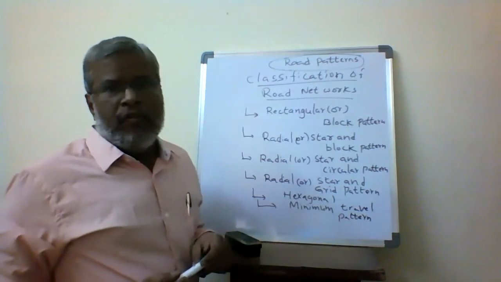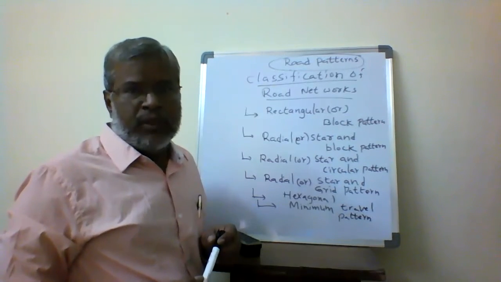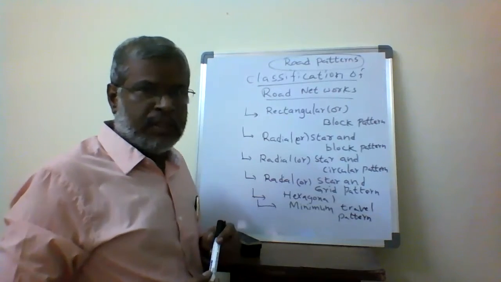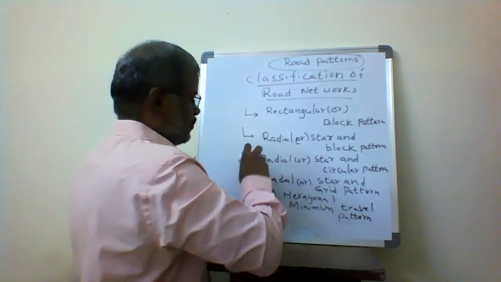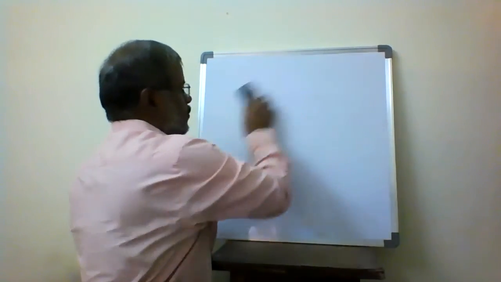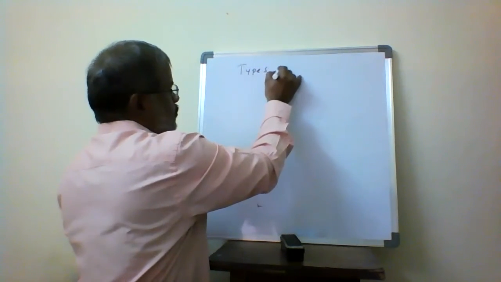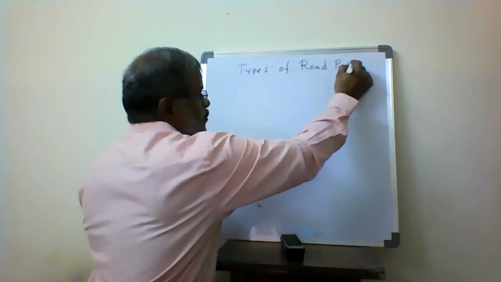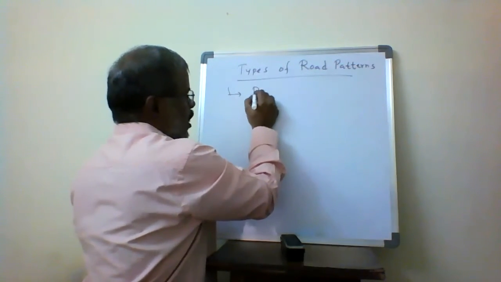So these are the various road networks, or road patterns, that we are going to provide for the types of roads. Mainly we are going to provide these road patterns for urban roads. So, types of road patterns. The first one is called the rectangular or block pattern.